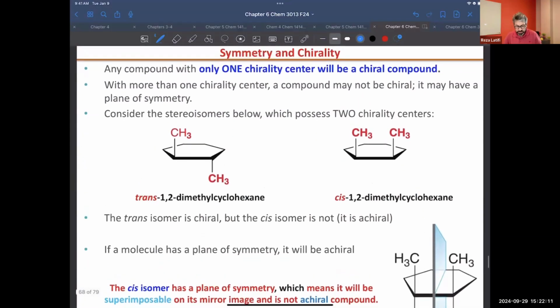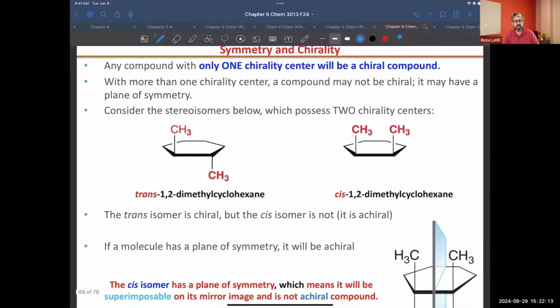Last time, maybe 2-3 lectures before, I said if you have a mirror plane in a compound, even if it has a stereocenter, it will be achiral. And as you see, for cis, because we have a mirror, this compound is not going to be active. So optically, it will be non-active, because we have a mirror there. And how about the trans? Trans, you can't draw a mirror for it. So this one will be active. Well, cis will be non-active.